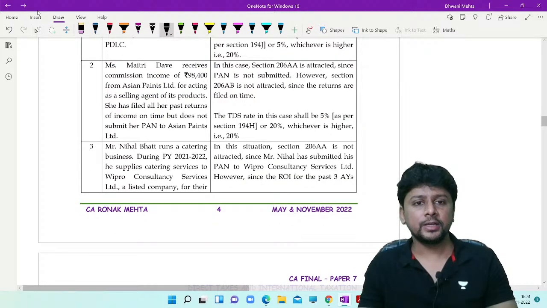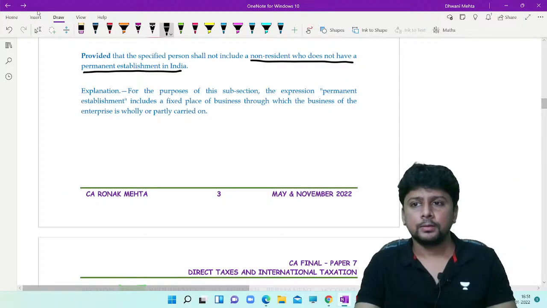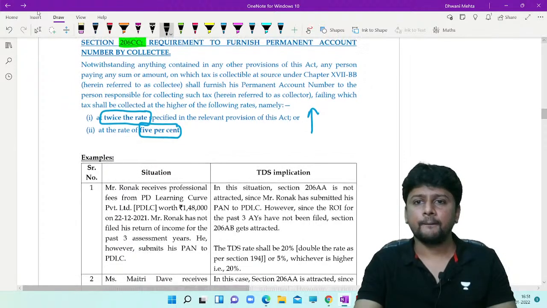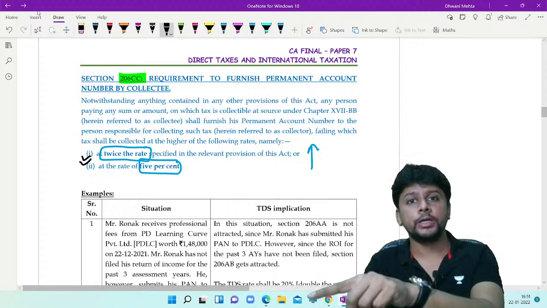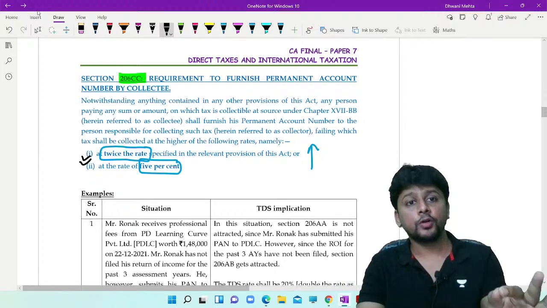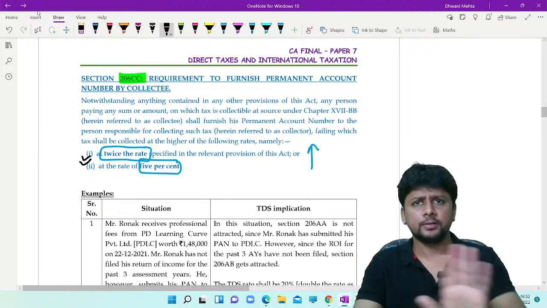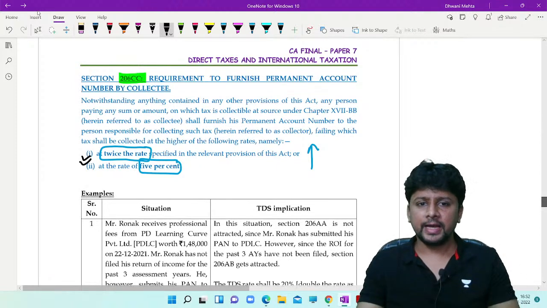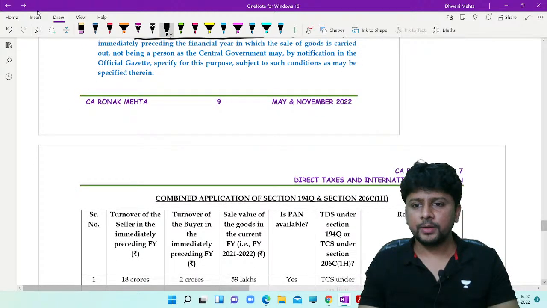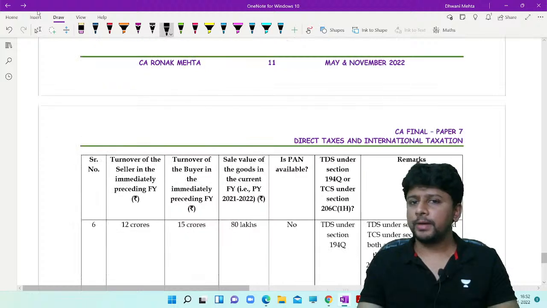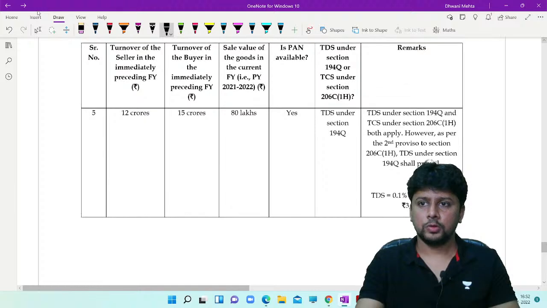Similarly, in 206CC, twice the rate, 0.1 into 2, 0.2% or 5%, whichever is higher, for tax collection. If you don't submit your permanent account number, TCS will be collected. There is no amendment here. For clarity, at the end, see, I've prepared this table where there is a combined application of both the sections.